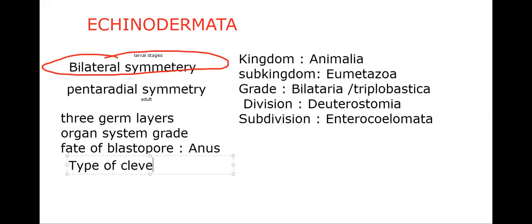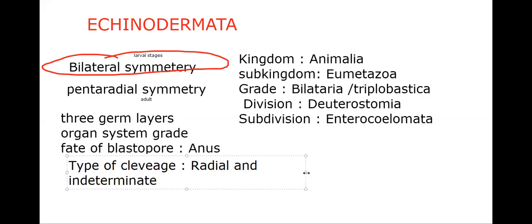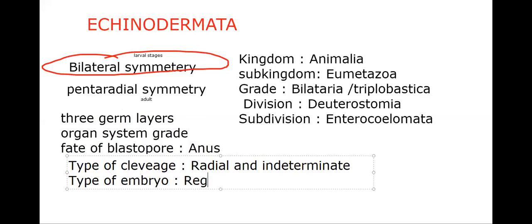Type of cleavage is radial and indeterminate. Type of embryo, regulative embryo. Everything will change because now it belongs to the Deuterostomia. Till now, Annelida, Arthropoda, Mollusca, we said division Protostomia. There it was spiral and determinate, and mosaic. Now here radial and indeterminate type of cleavage with regulative embryo.